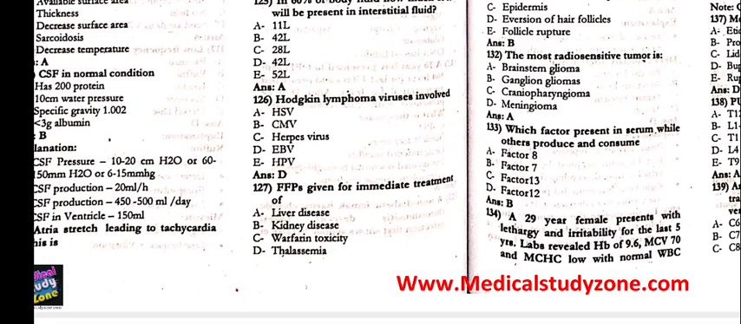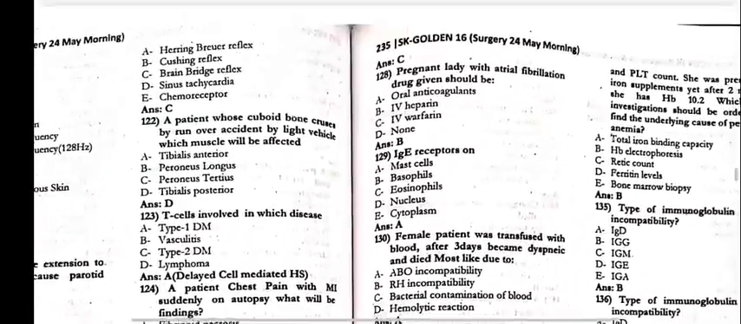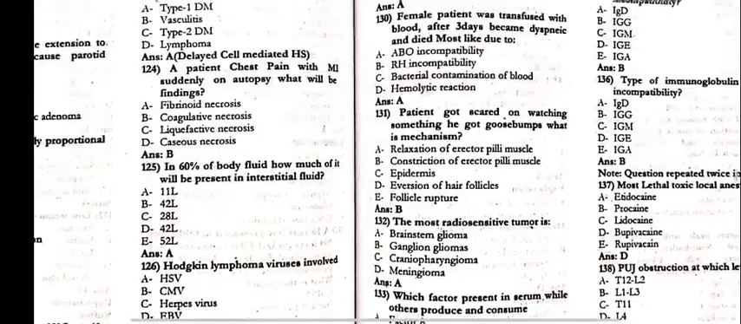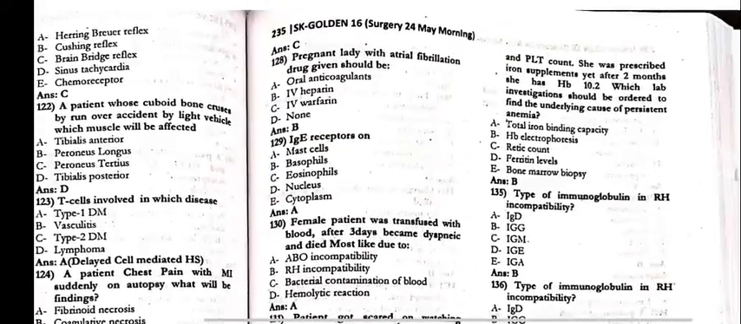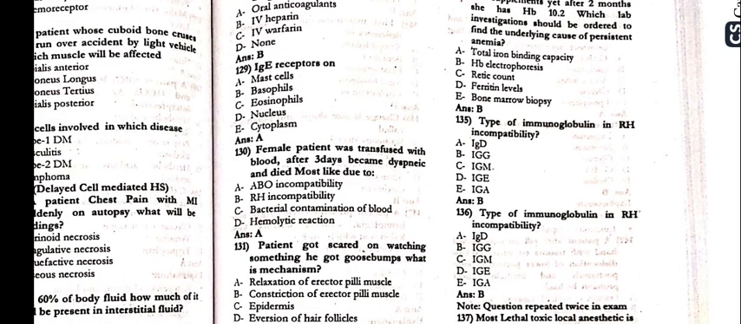126, Hodgkin's lymphoma, the virus involved will be Epstein-Barr virus. 127, FFP is given for the immediate treatment of warfarin toxicity. Next, 128, the pregnant lady with AFib, drug given should be IV heparin. 129, IgE receptors on the mast cells.